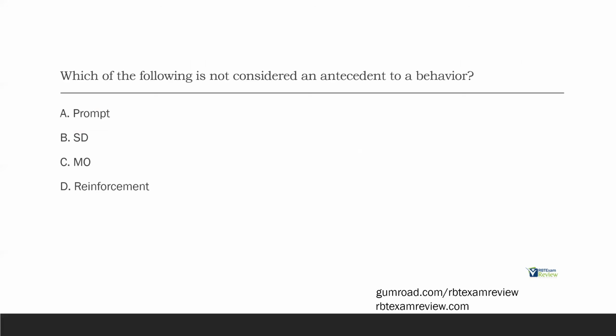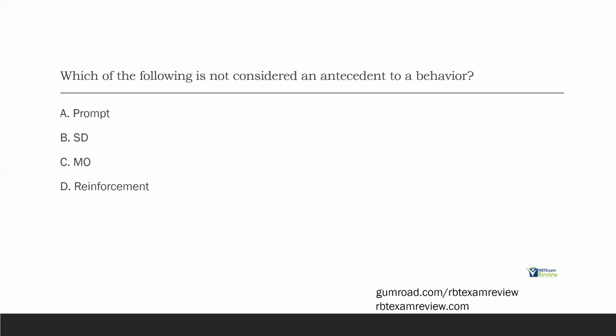Which of the following is not considered an antecedent to a behavior? Stop there. Ask yourself, what are known antecedents? What antecedents do I know? Well, we have motivating operations. That comes before a behavior. We have SDs. That comes before a behavior. We have prompts. That comes before a behavior. What comes after behaviors? Consequences. So going into these answer choices, what are we looking for? We're looking for some sort of consequence, of course.